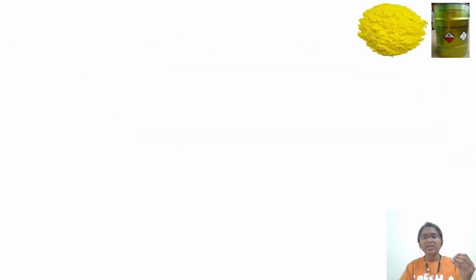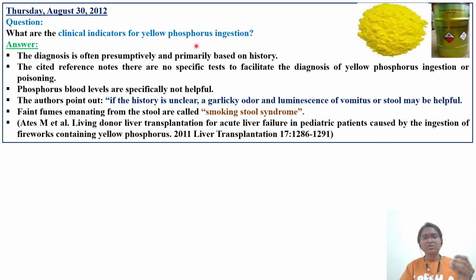Getting my point? The next question is with respect to yellow phosphorus ingestion. What are the clinical indicators? We cannot identify whether it is yellow phosphorus poisoning except based on patient history. Diagnosis is often presumptive and primarily based on history.